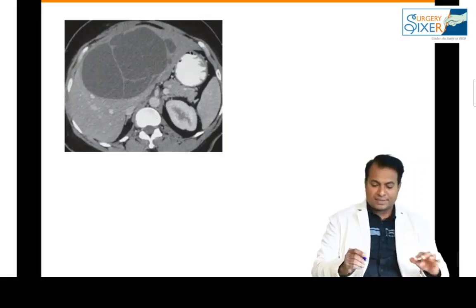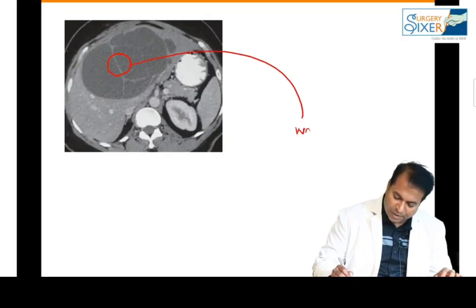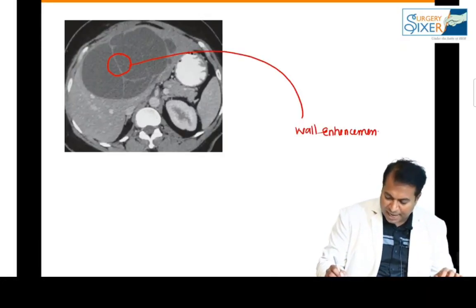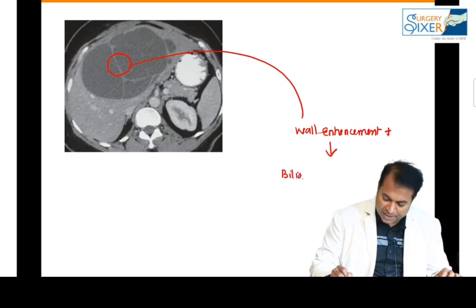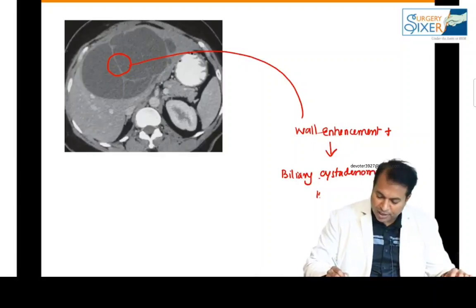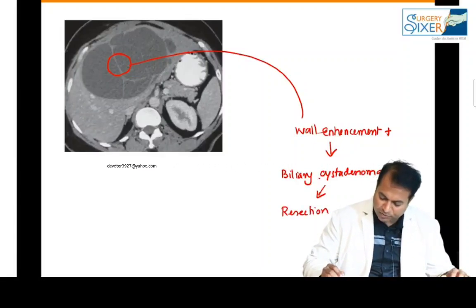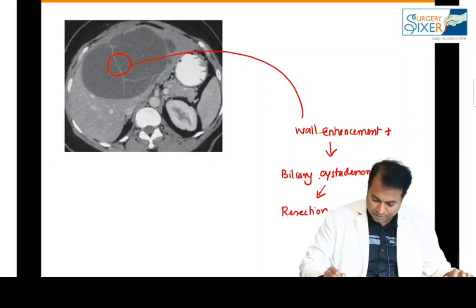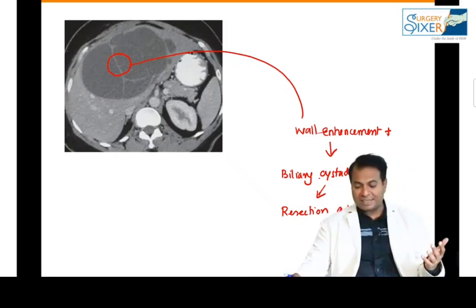So this picture is showing you a cyst with a septal wall enhancement. What do you think this will be? Wall enhancement is seen. Therefore, it is a biliary cystadenoma. Please remember this image is biliary cystadenoma. Biliary cystadenoma can go for malignancy. Therefore, we must resect the complete wall. We should not leave back the wall because it will go for malignancy. So biliary cystadenoma, resect the wall.